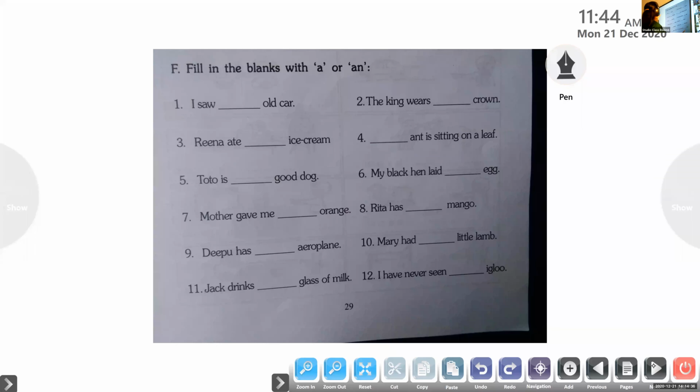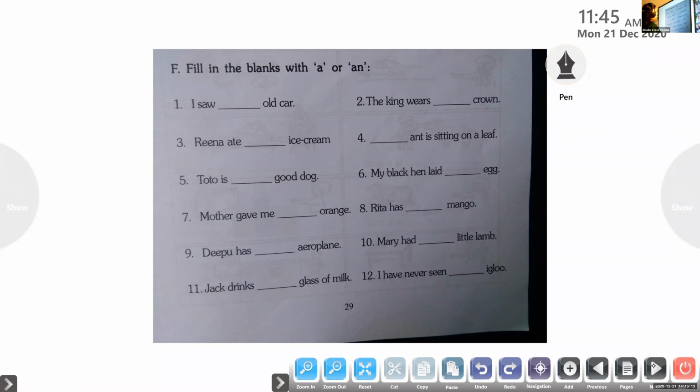Okay, the same. F is the same thing. Here, we'll just do a few examples. Here we have to write a or an depending on the next word after the blank. So when it comes to a sentence, we have to concentrate more on the word that comes just after the blank space. Got it? We have to look at the first letter of that word, the word that comes just after the blank. Do you remember that rule? Okay. Anna Catherine, try number 1.